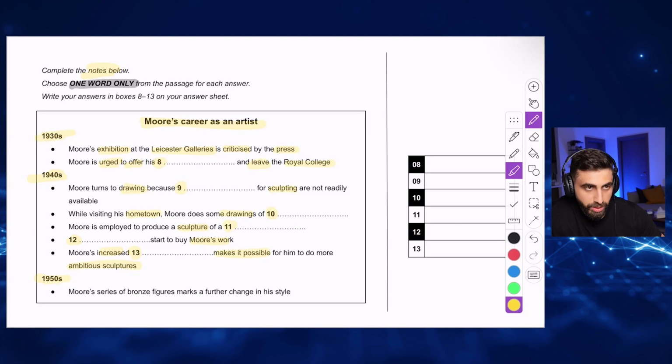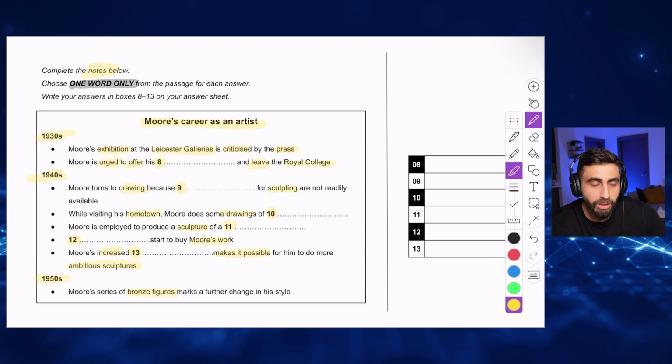1950, there's no questions, but I have to read it. Why do I have to read it? So I can locate the answer for number 13. In the 1950s, bronze figures marks a further change in his life. Bronze figure is technically a keyword. So I highlighted the keywords and I memorized the keywords in my head.